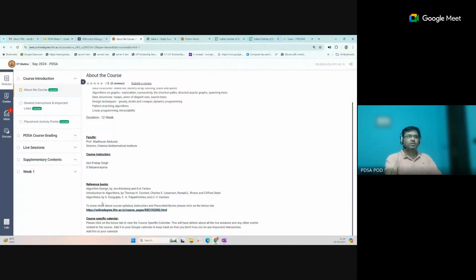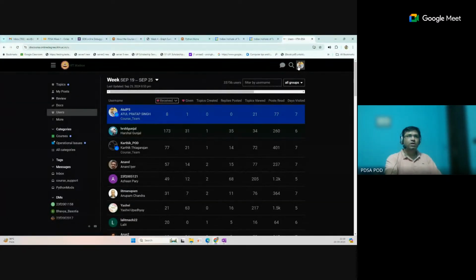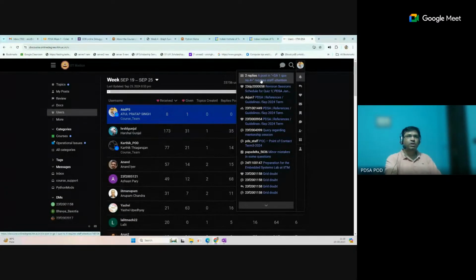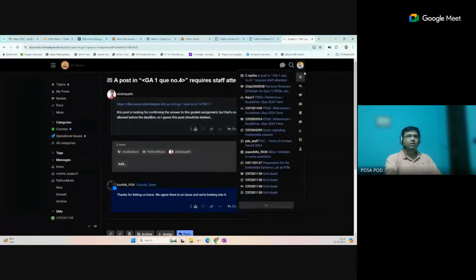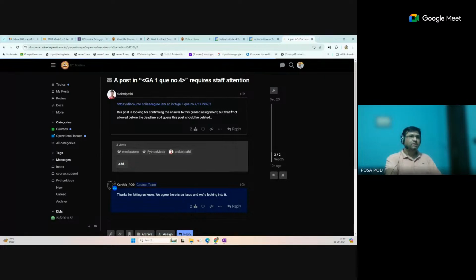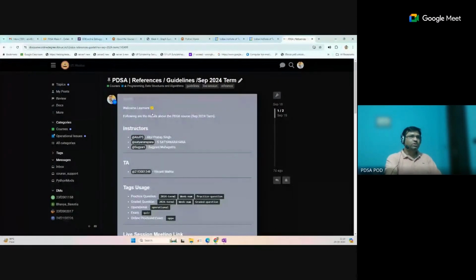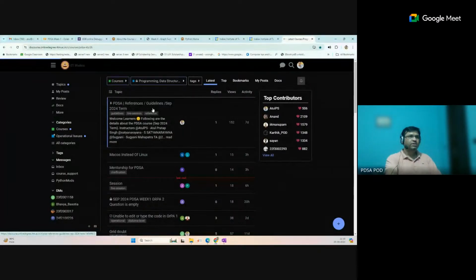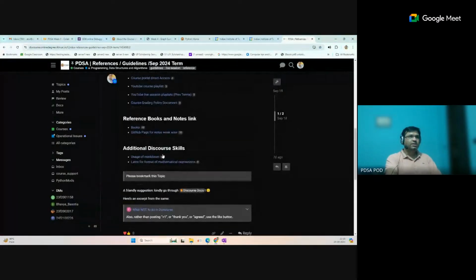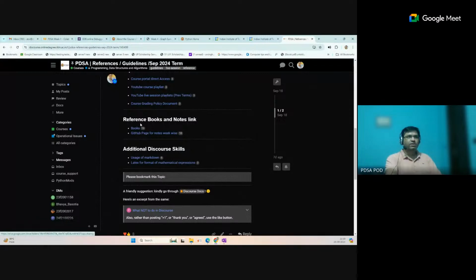So this is just the name of the reference, but in the post on the discourse forum, we have also given some links. One second, that PDSA reference, yeah. This is the first post we have mentioned in the forum. You can see this reference. Inside it are the reference books and notes links. One is the GitHub notes link, another is the book links.